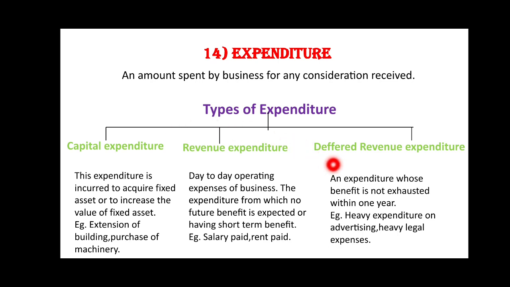Next is deferred revenue expenditure. It is the third type of expenditure. An expenditure which is basically revenue in nature, but whose benefit is not exhausted within 1 year, is called deferred revenue expenditure. For example, heavy expenditure on advertising or heavy legal expenses.